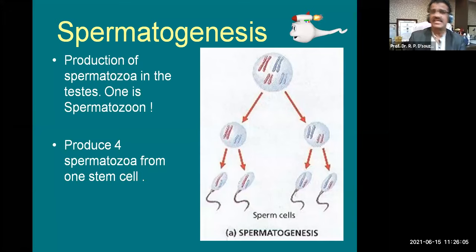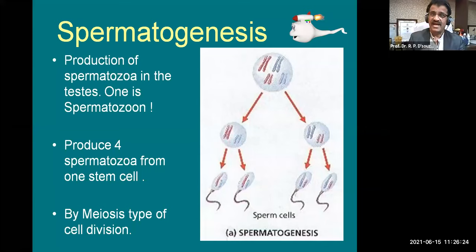So the stem cell in spermatogenesis is the spermatogonium, in the gonads, in the seminiferous tubules which are present in the testis. One spermatogonium will give rise to 4 spermatozoa, and that happens by a cell division method, one special type of cell division called meiosis. So meiosis is responsible for giving us 4 cells from 1.